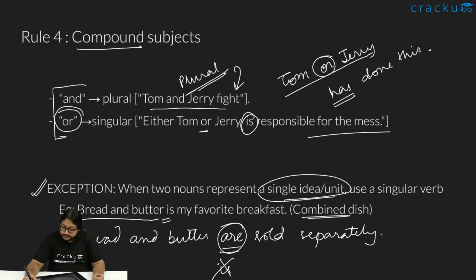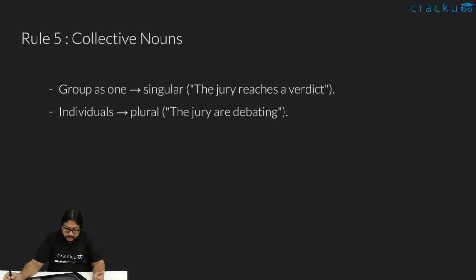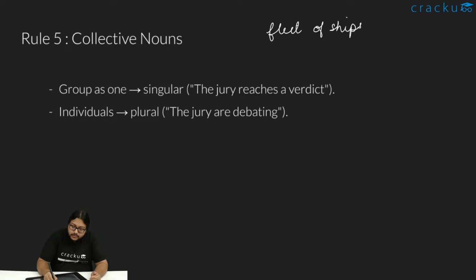Okay. Next rule we have is for something called collective nouns. Now, what is a collective noun? A collective noun is essentially a noun that gives us a collection. Okay, like a fleet of ships, like a group of ships, right? Or like a herd of cows. These are referring to groups.